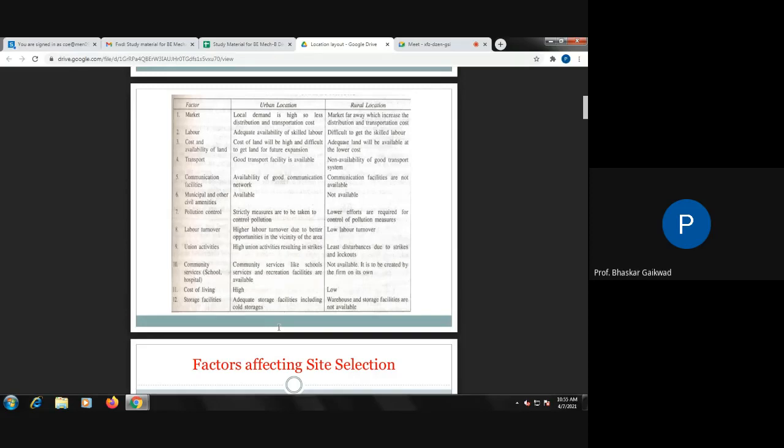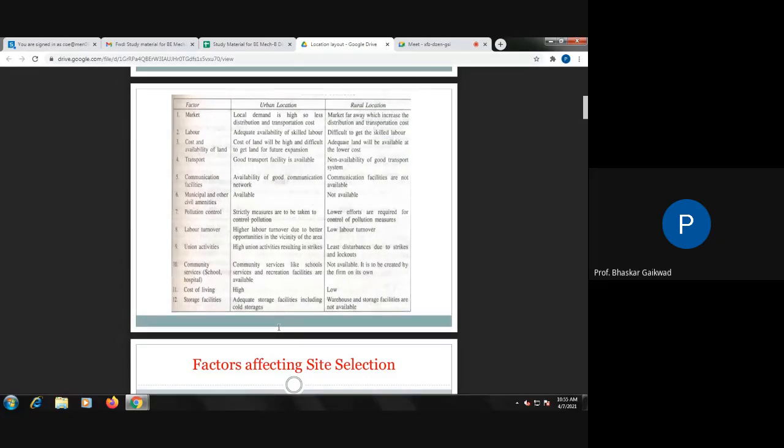Earlier they used to send letters by post or transport. But nowadays, because of the mobile system, this fifth point will not affect that much while selecting the site in an urban or rural area.